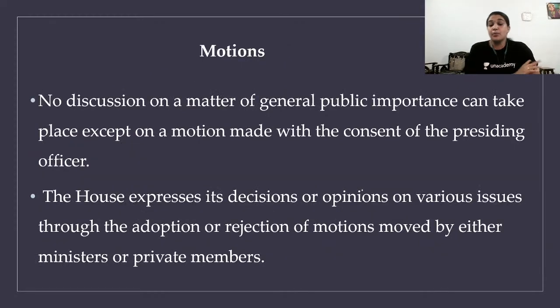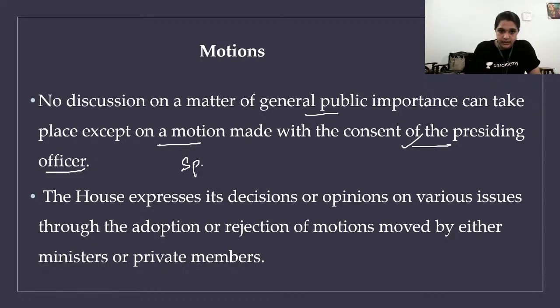Next is motions, very important. See, motions and resolutions are very important concepts, because every motion has a unique reason behind it, and questions come from that. So what is this? Motions. No discussion on a matter of general public importance can take place except on a motion made with the consent of the presiding officer. What does that mean? You cannot just introduce a motion. You should first get permission of the presiding officer. Who is the presiding officer of Lok Sabha? It's the Speaker. Of Rajya Sabha, it's the Chairman.